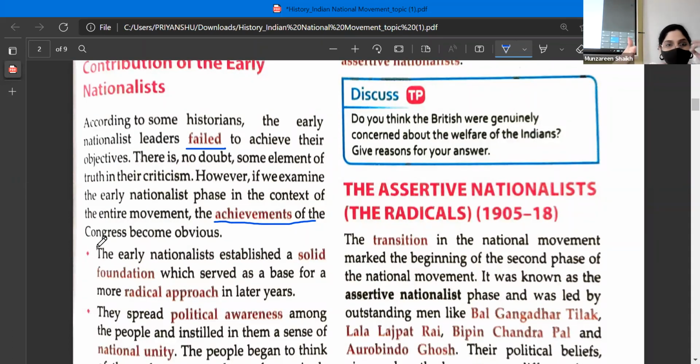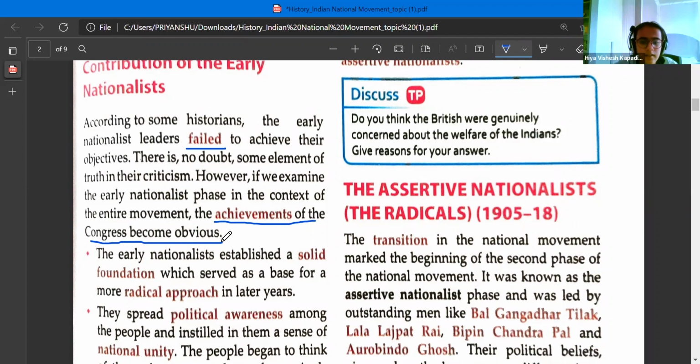So you remember the Indian National Congress phases were divided into three different phases. So basically, the early phase failed in its attempt to achieve the goals. But if you see the later half, until they reach the third stage, their achievements were quite obvious.